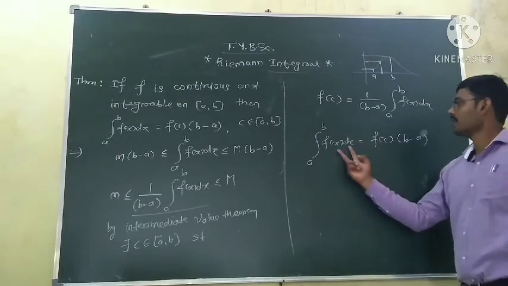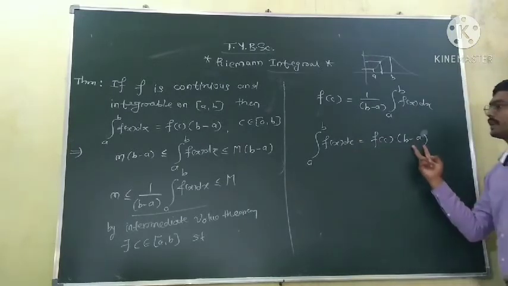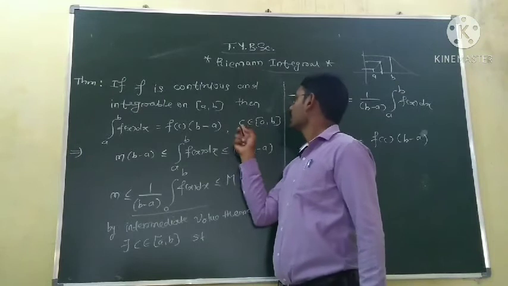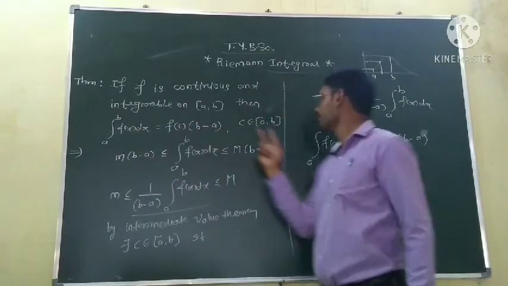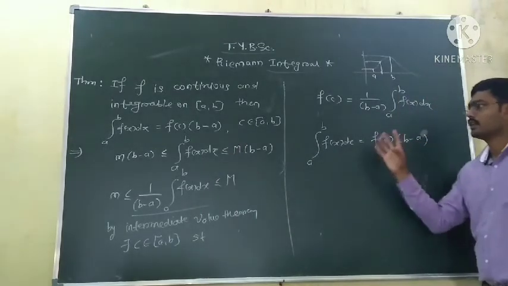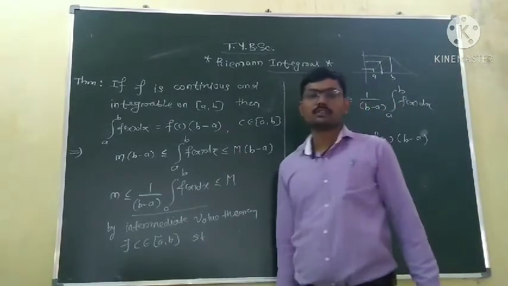So this integration is equal to f of c into b minus a. So we can find an element of the interval ab such that the integration is equal to f of c into b minus a. This is another mean value theorem.